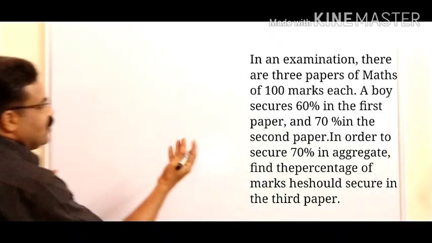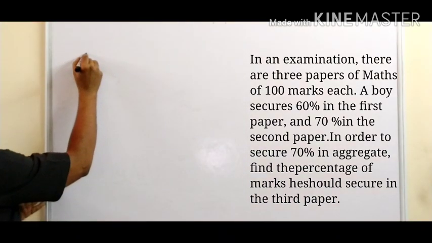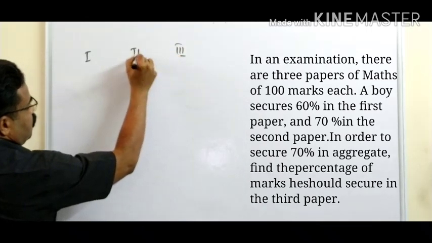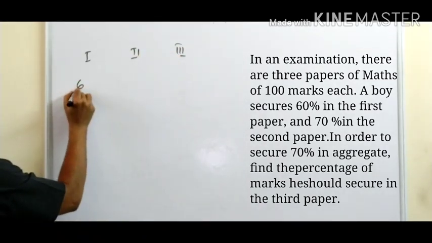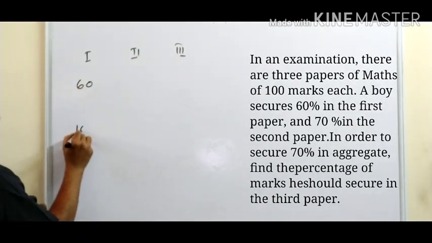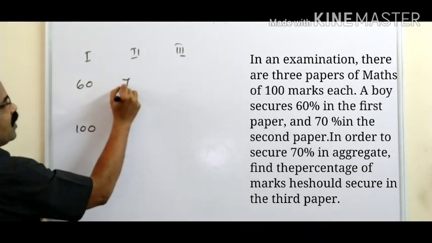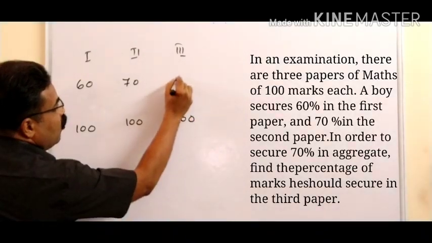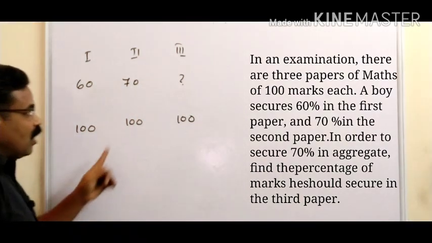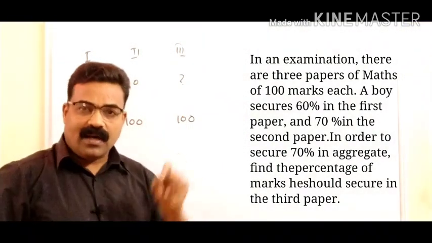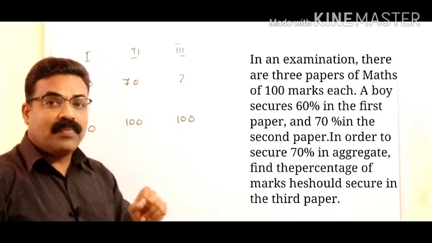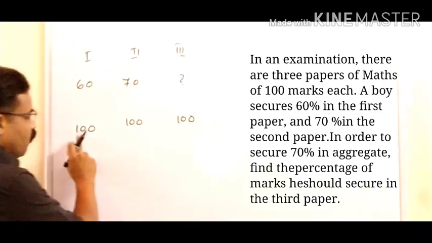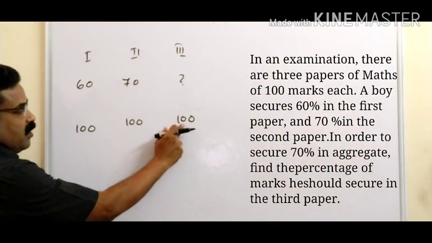So let us write it like this in the shortcut method. There are three papers, paper 1, paper 2 and paper 3. In the first paper he got 60 out of 100. In the second paper he got 70 out of 100. In the third paper out of 100, how much should he score? That is what is asked, so that the total percentage, the average aggregate, will be equal to 70 percent. What is the total? 100 plus 100 plus 100, 300.